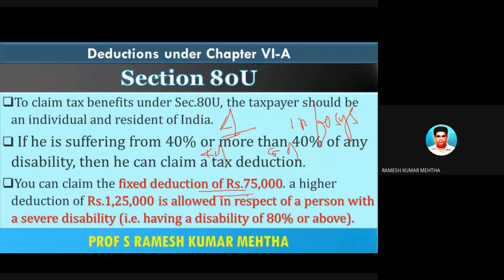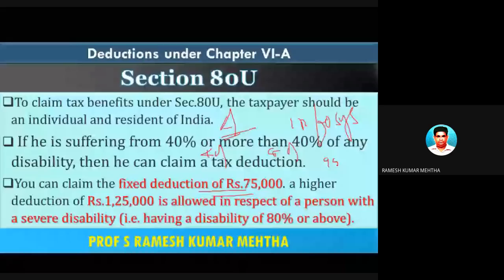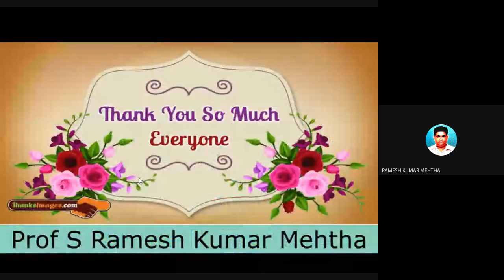However, if his disability is more than 80%, for example 95%, then he can claim a deduction under section 80U to the tune of rupees 1,25,000 from the total income. So these are all the deductions which can be claimed by the assessee,